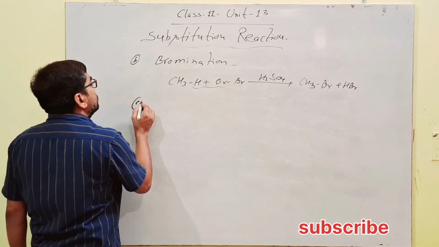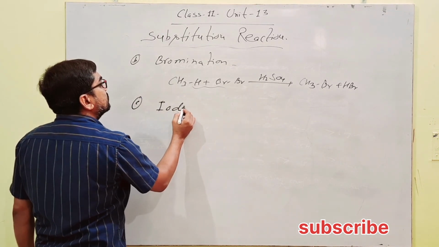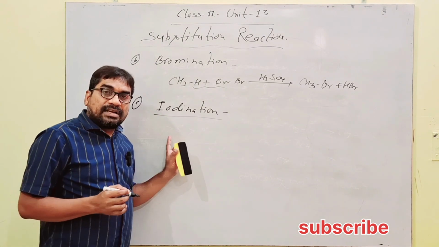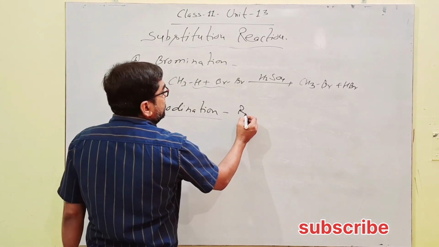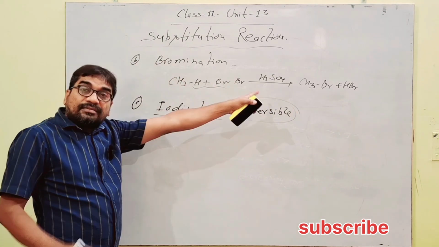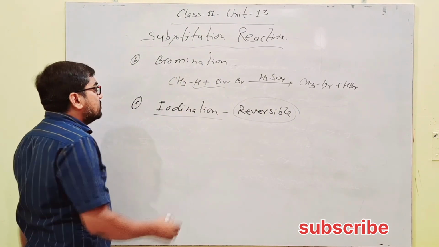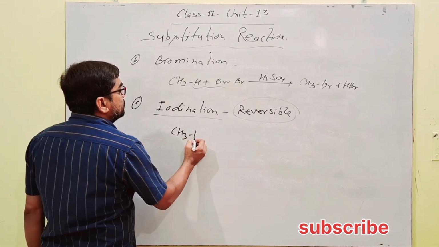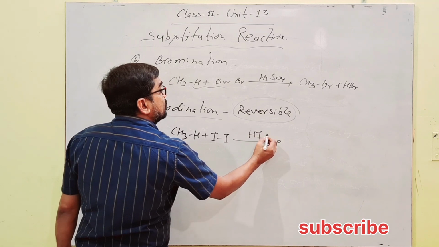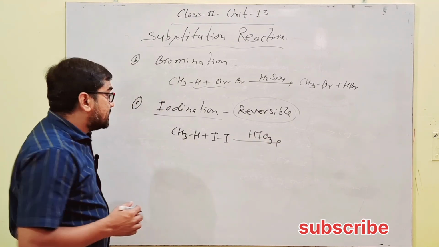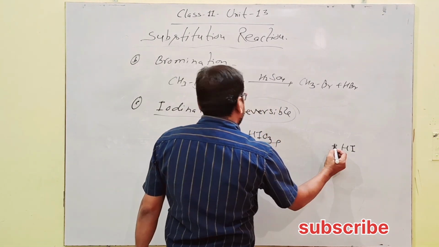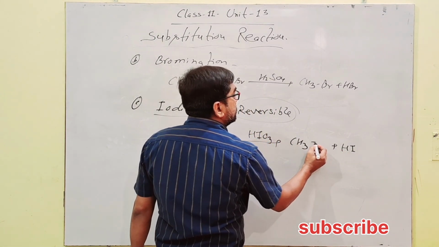Next is iodination. Iodination is a somewhat different type of halogenation reaction of alkane. It is reversible in nature. All the others are irreversible while this is reversible. CH4 reacts with iodine I2 in presence of HIO3, an oxidizing agent, iodic acid. Now HI is formed as a byproduct with formation of CH3I.